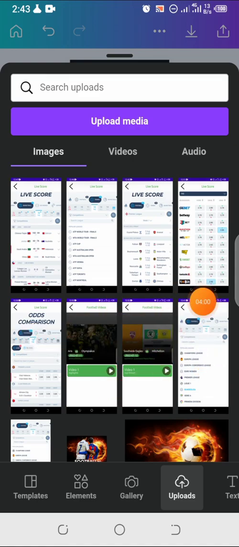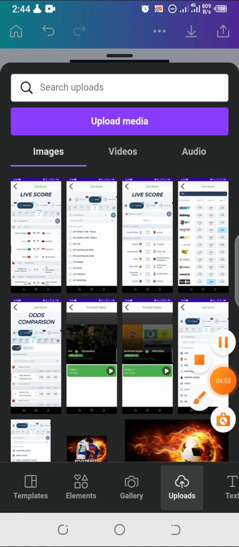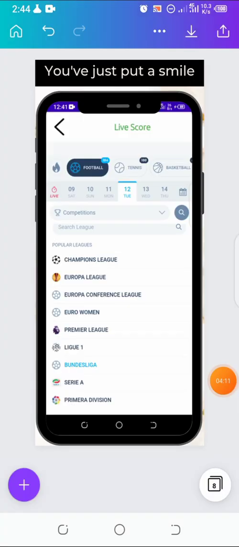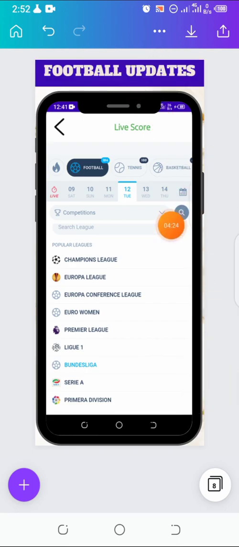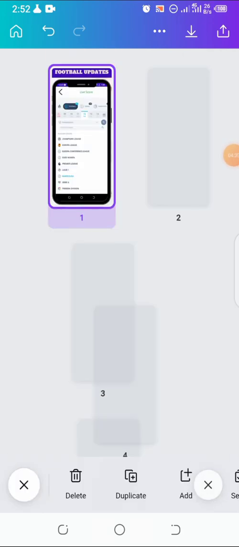So I'm going to start from the first one. Just watch me do these things. You can see it fits to screen straight away. So I can just put something here. All right, so this is the first one. First one is done. So I'm going to do the remaining ones right now.